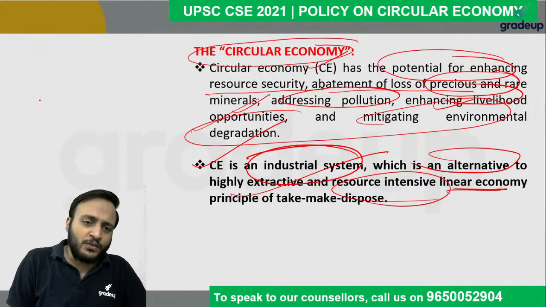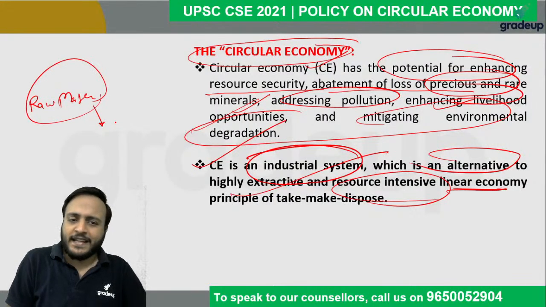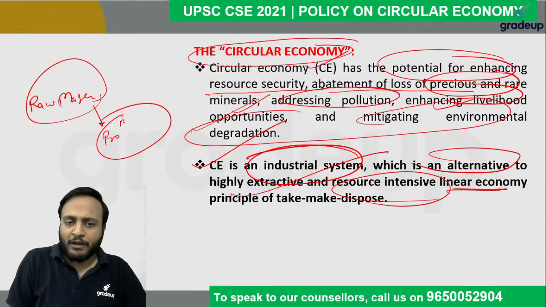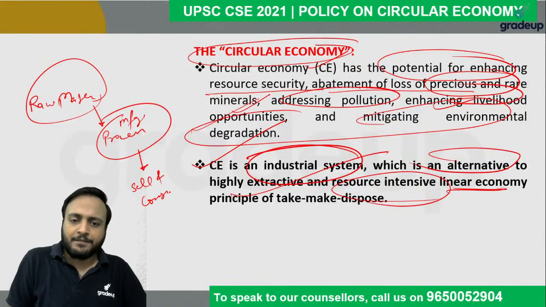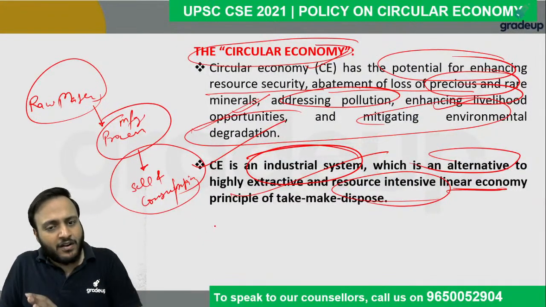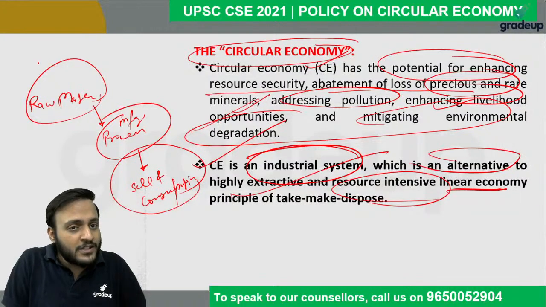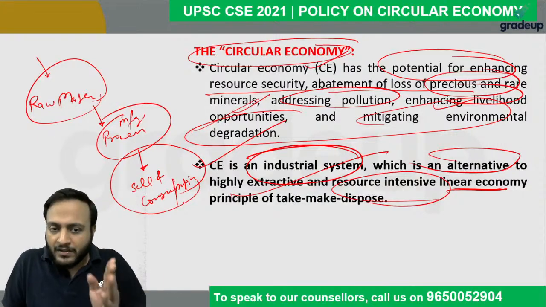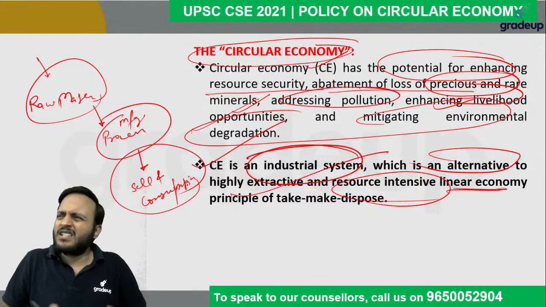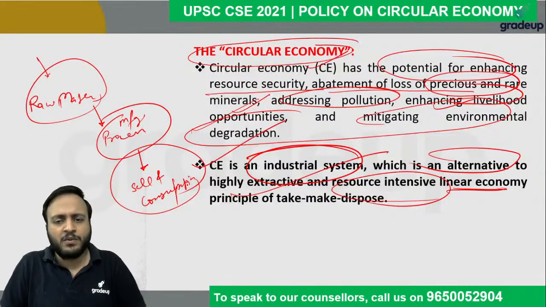So either you take the raw materials and process them in your plant in the manufacturing process, and then sell to the consumer for consumption. This is called the linear economy, when the product manufactured from the raw material simply reaches the user end, and after that it is just lost somewhere, disposed of.